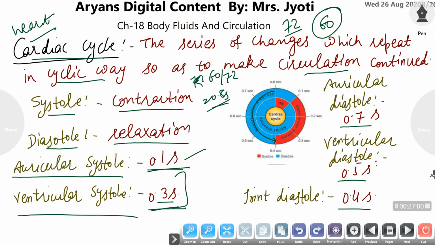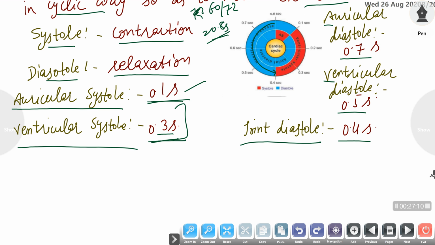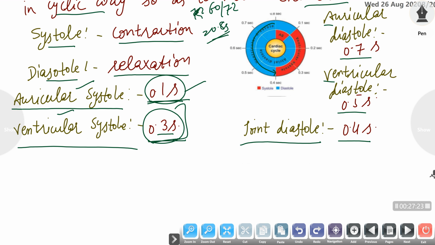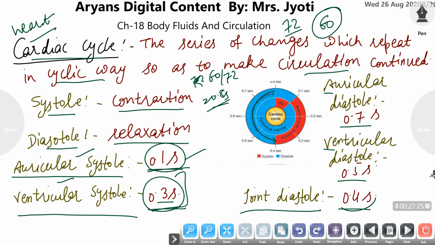That phase, in which auricle and ventricle collectively relax and dilate, is termed joint diastole. So the different events in the cardiac cycle are auricular systole for 0.1 second, ventricular systole for 0.3 second, and joint diastole for 0.4 second.